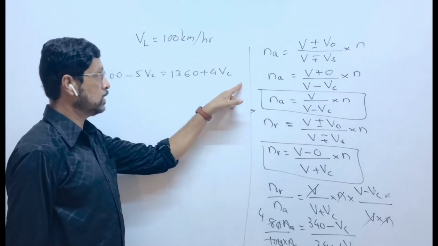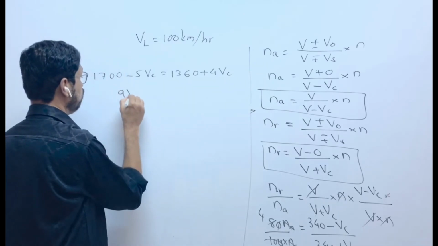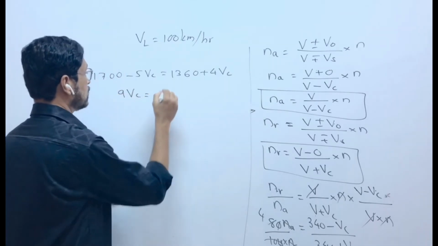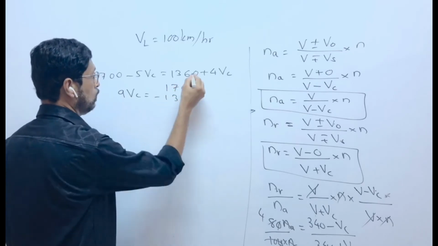Take this minus 5 VC to the other side, 4 VC plus 5 VC, that is 9 VC is equal to 1700 minus 1360.